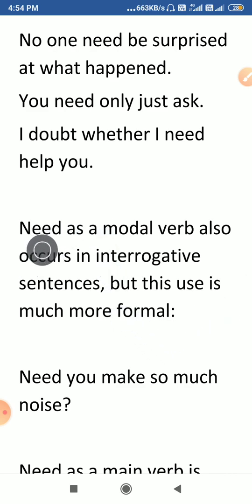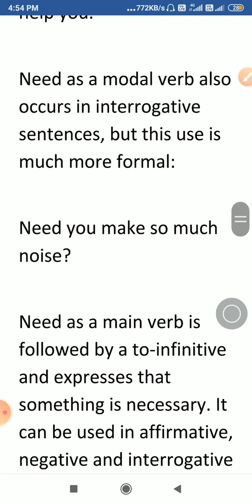Now let's see further. Need as a modal verb also occurs in interrogative sentences. So as a modal verb, it can also be used in interrogative sentences, but this is a very formal use. Informally, we generally do not use need in interrogative sentences, but formally we use it. And keep it in mind, this is in the general case, it means most of the times. Such as, need you make so much noise. So it is a very formal way of asking someone, at a very formal place, when you have to follow a set of rules.